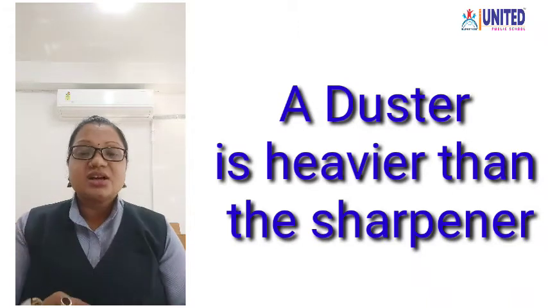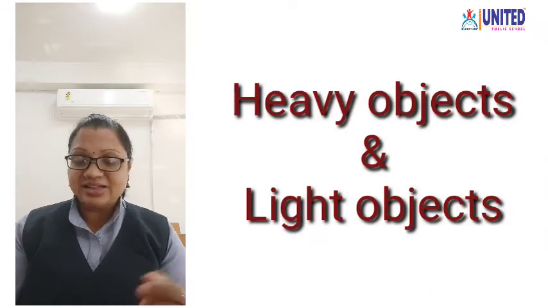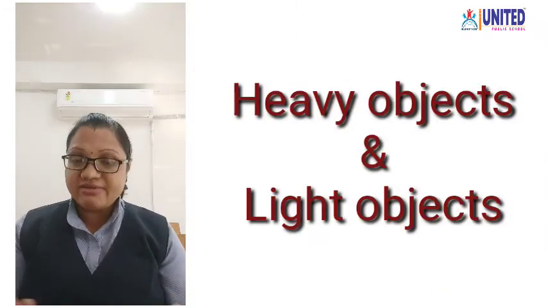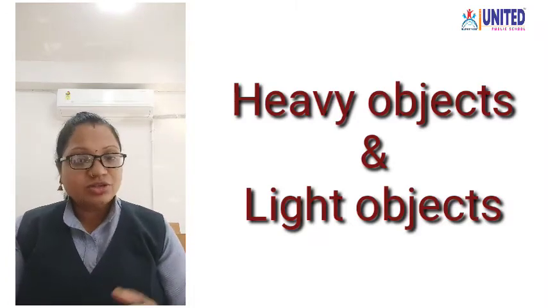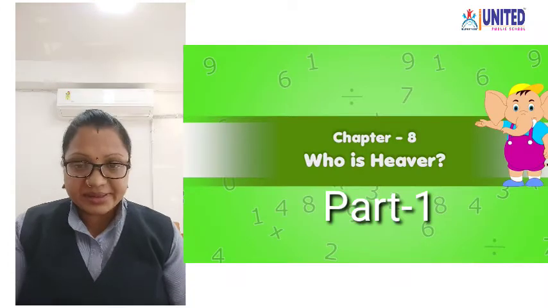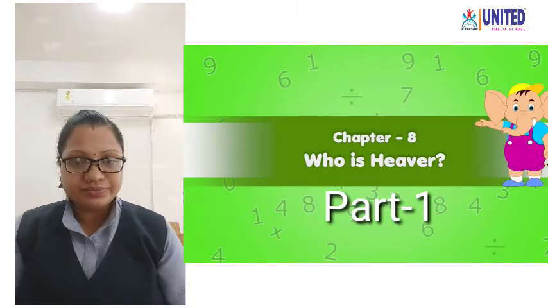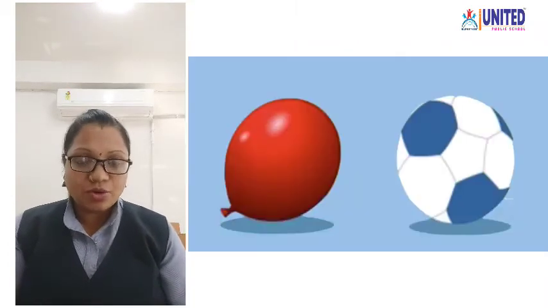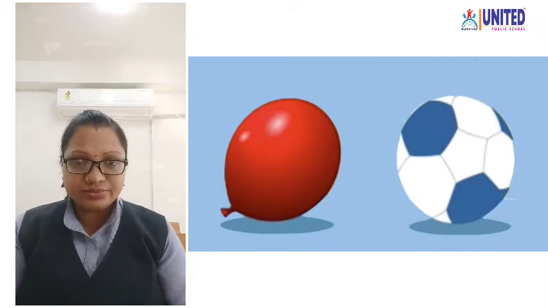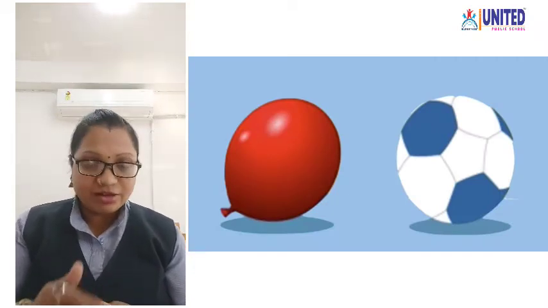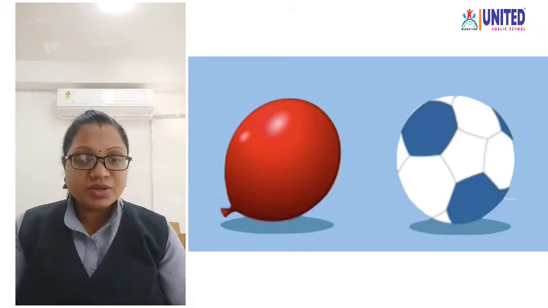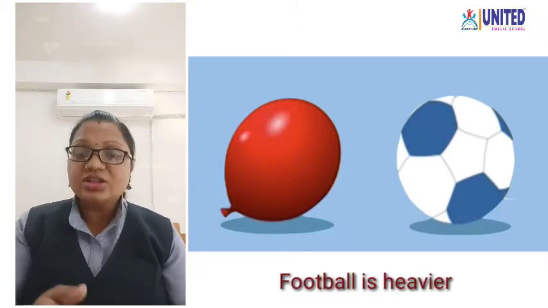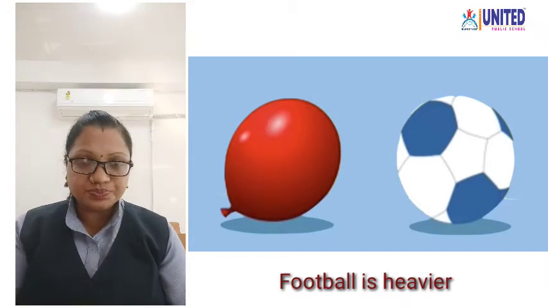Let us see about heavy and light. Heavy and light are opposite things. So let's start our chapter number 8. Who is heavier? I have two objects. Let us see in the picture. A balloon and a ball. So which is the heavier here? Of course, a football is heavier than a balloon.